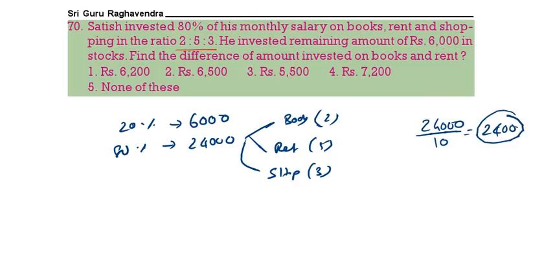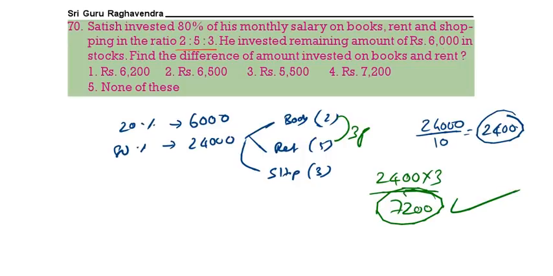Now the difference of books and rent. Books and rent differ by 3 parts. So 2400 into 3, that is 7200. That is the correct answer. 7200 means option 4 is the correct answer. So with this we completed paper number 240.